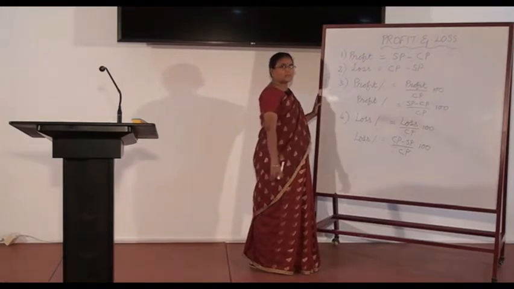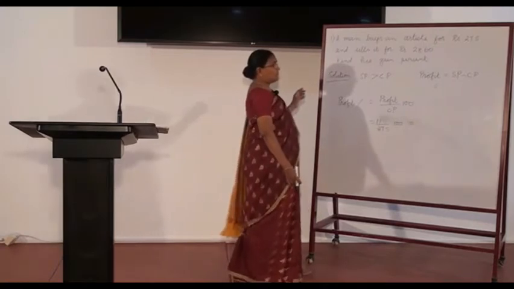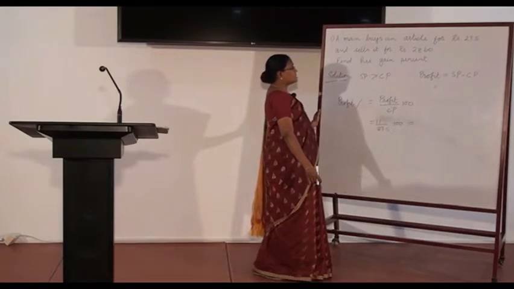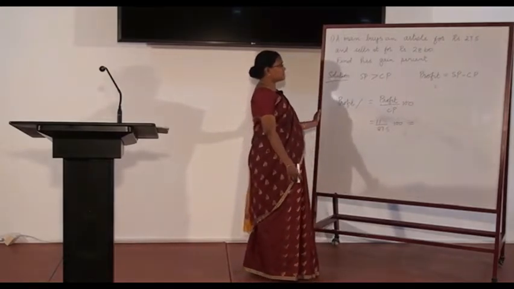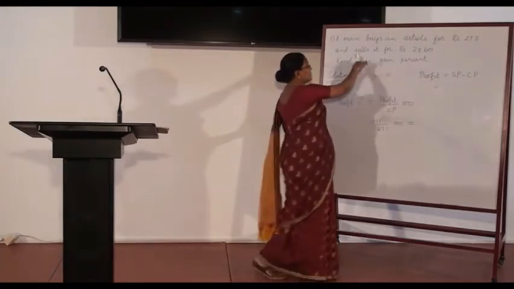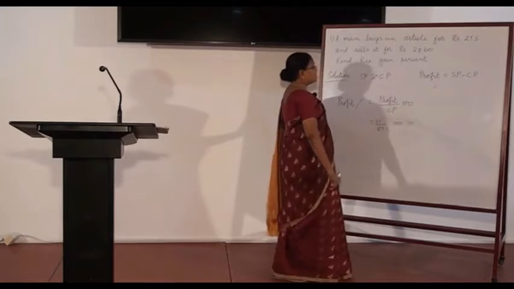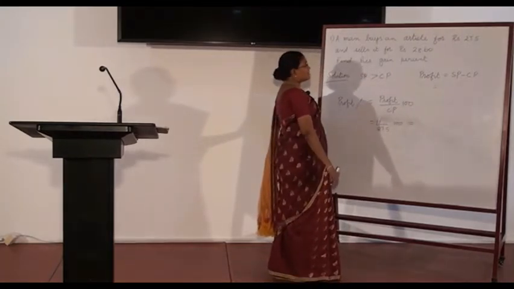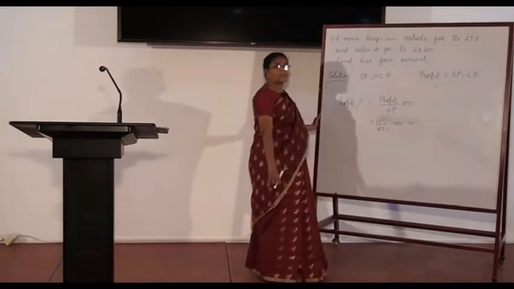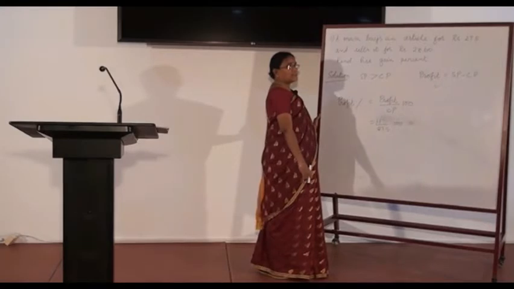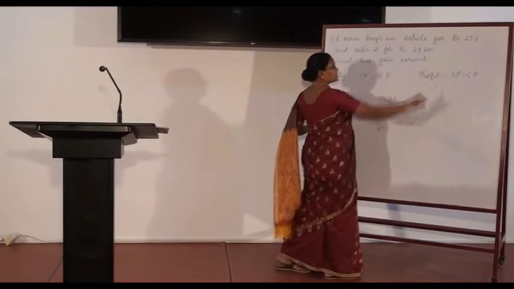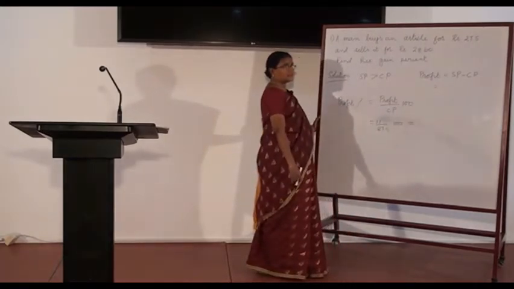Okay, we shall pass on to problems. Problem number 1. A man buys an article for rupees 27.5 and he sells it for rupees 28.6. Find his gain percent. In this problem, he sells it for rupees 28.6, so selling price is 28.6, and he buys it for 27.5. So cost price is the invested amount. So CP is 27.5. In this case, SP is greater than CP.